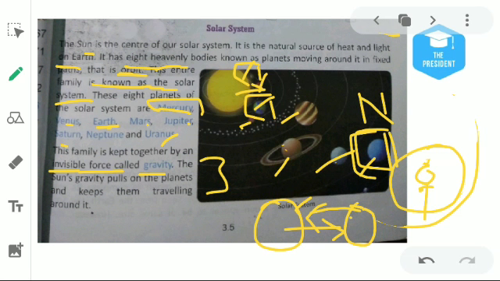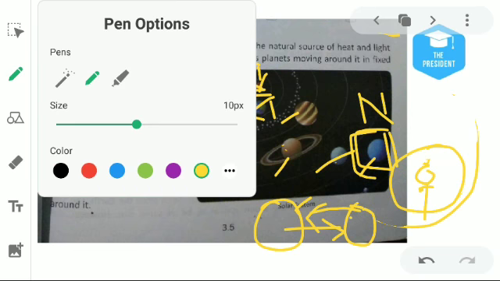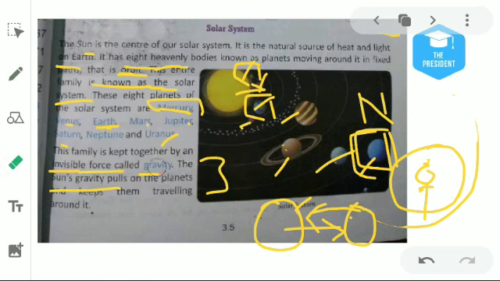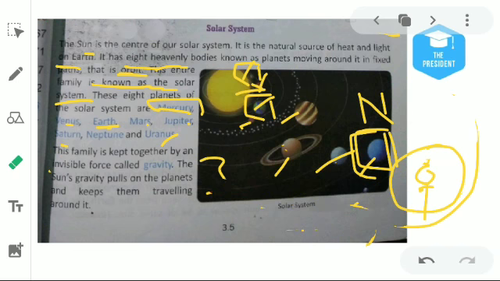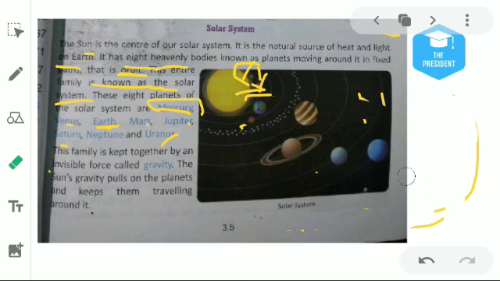The sun's gravity pulls on the planets and keeps them traveling around it. That means the force which is applied on the planets is known as gravity.